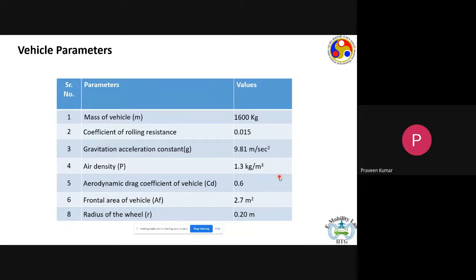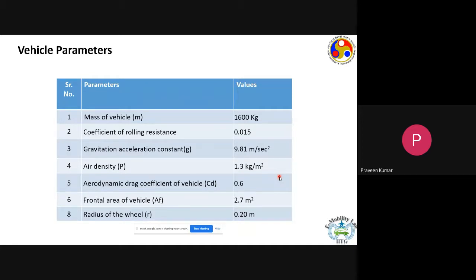If the vehicle is going up a gradient, we would know how much is the gravitational pull that the vehicle experiences. Then we would know how much aerodynamic drag the vehicle experiences. If an acceleration is happening, then we would know how much inertial resistance the vehicle would have. So these are the four resistive forces that the vehicle will experience, and from there we find out the force that we need at the wheel.